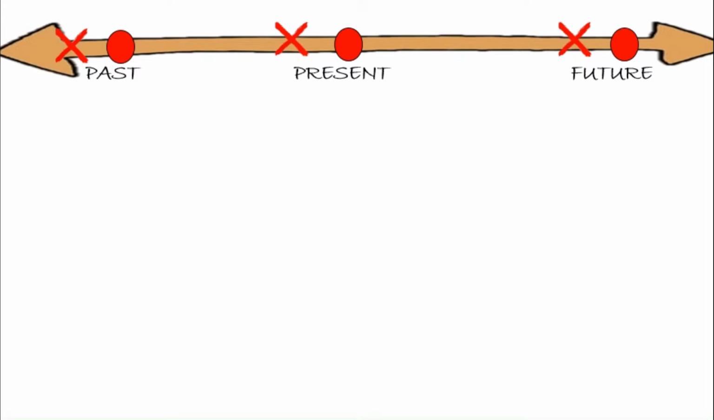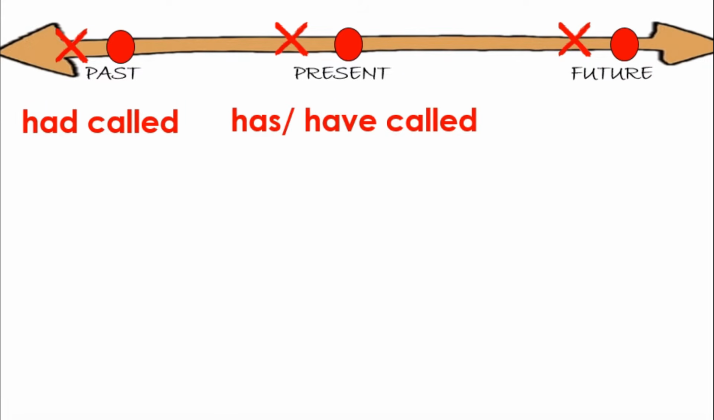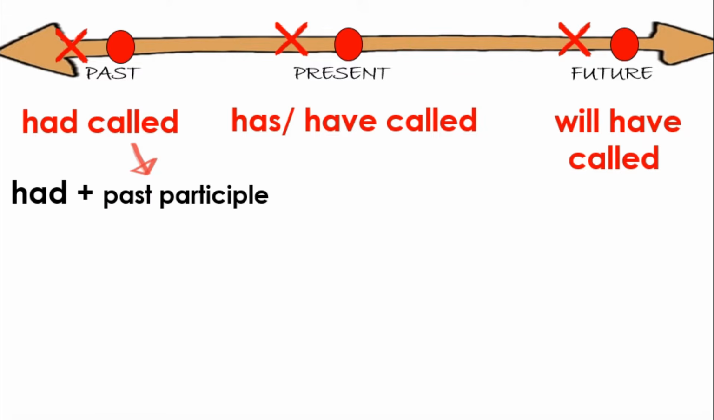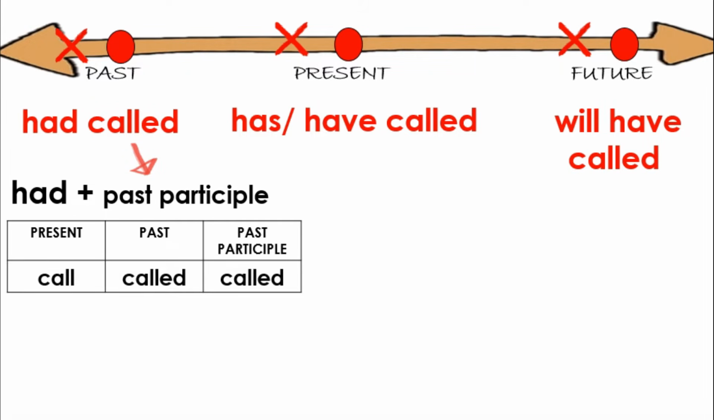Can you notice the pattern? Had called, has or have called, and will have called. Perfect tenses are easy to identify with the helping verb had, has, or have, with the verb in the past participle. We can easily remember the past participle of a regular verb, such as call, called, and called. Called for past participle is the same as with the past.